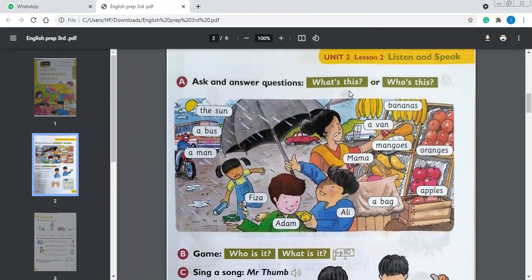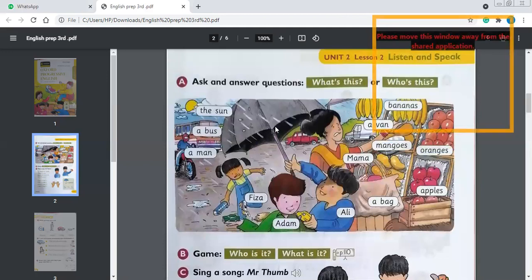Page number 11, unit 2, lesson 2, listen and speak. You will listen and speak, and you will ask the question and answer the question. This is ask and answer questions. What's this? ये क्या है? Or who's this?